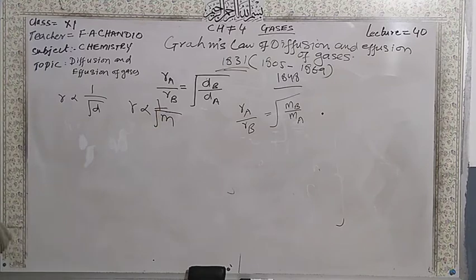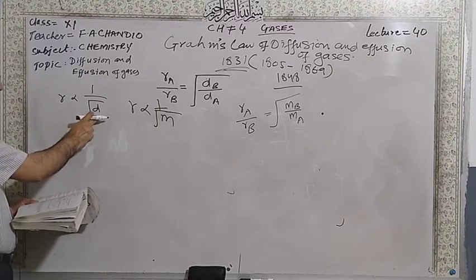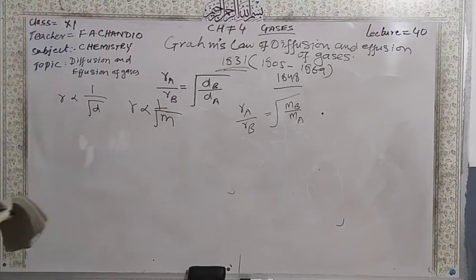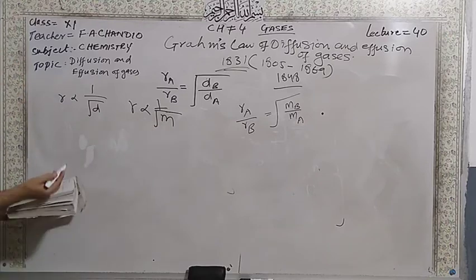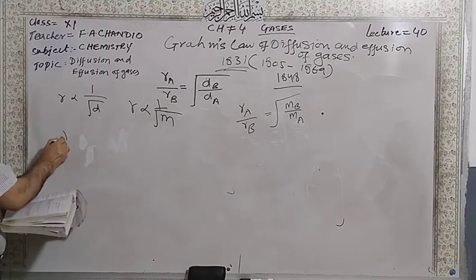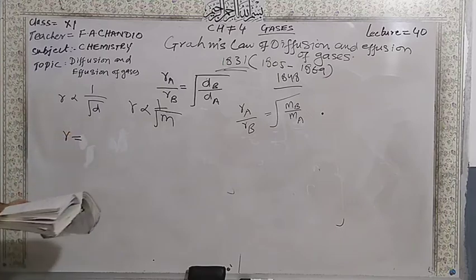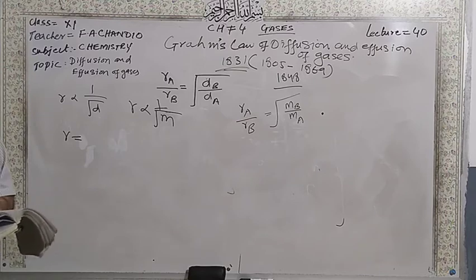Both are the same. R is the rate of the gas, D is the density of the gas, M is the molecular mass of the gas. If you write the equal sign, you have to put in K, the proportionality constant.